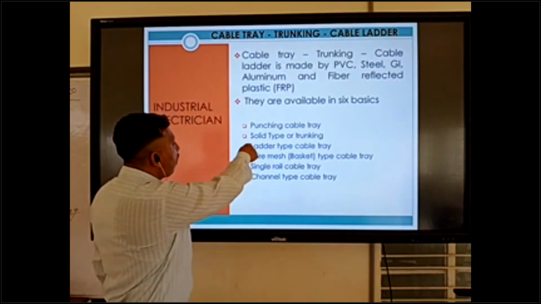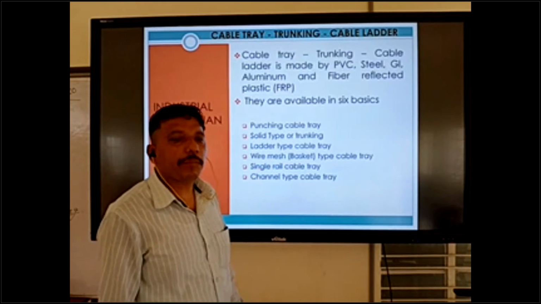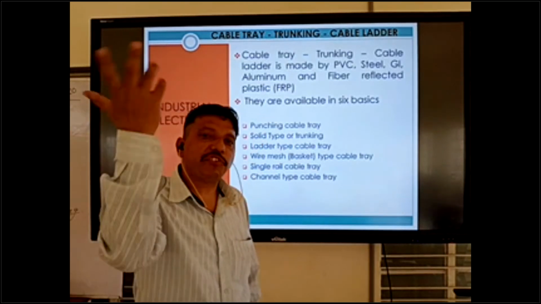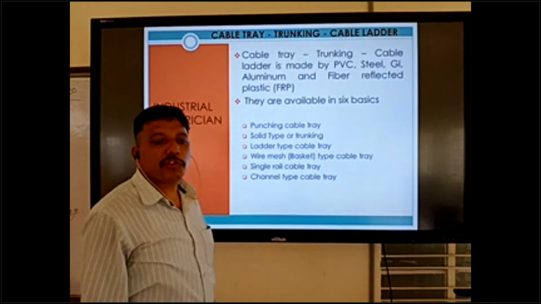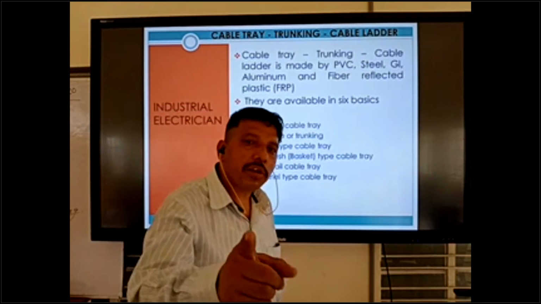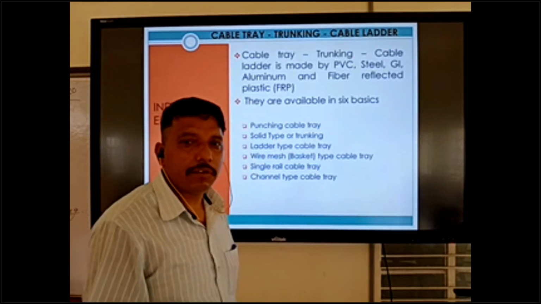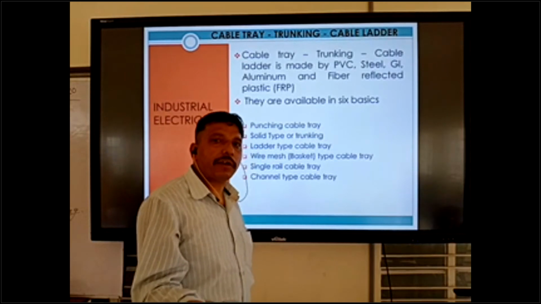Okay, and ladder is for big cable sizes and high voltage cable, especially used inside the substation. Solid type or trunking is used for single core wire, flexible wire, wiring wire, lighting wiring wire, power socket wiring wire.